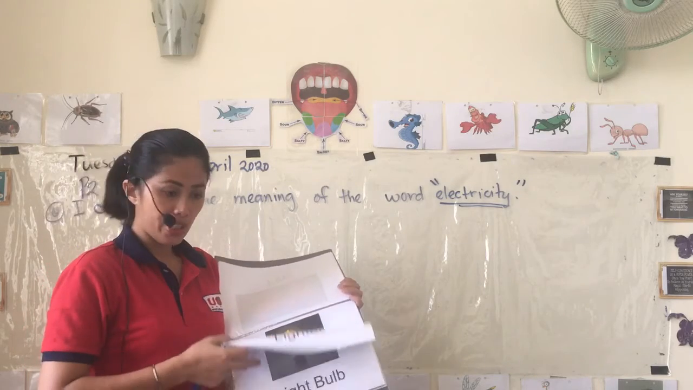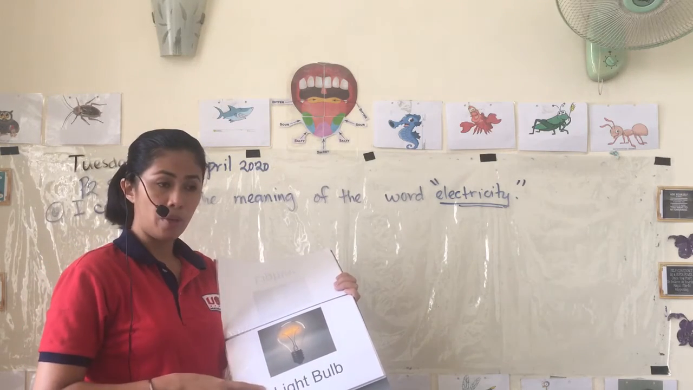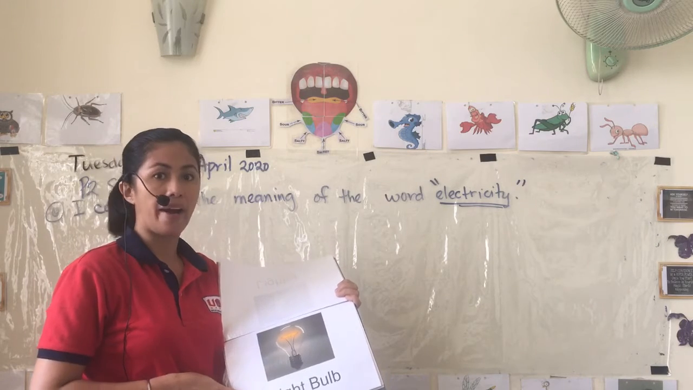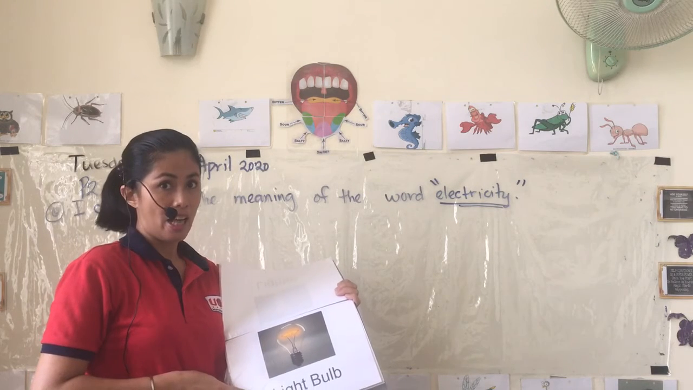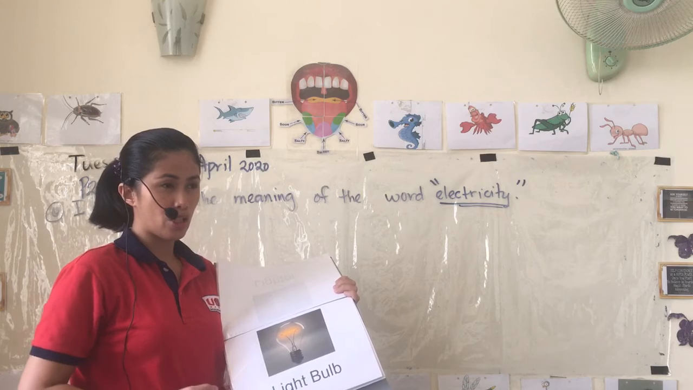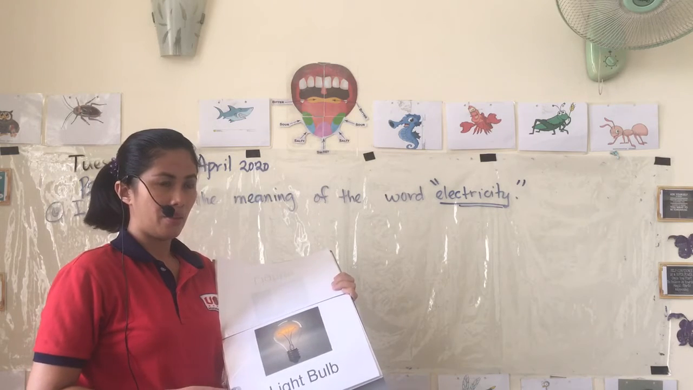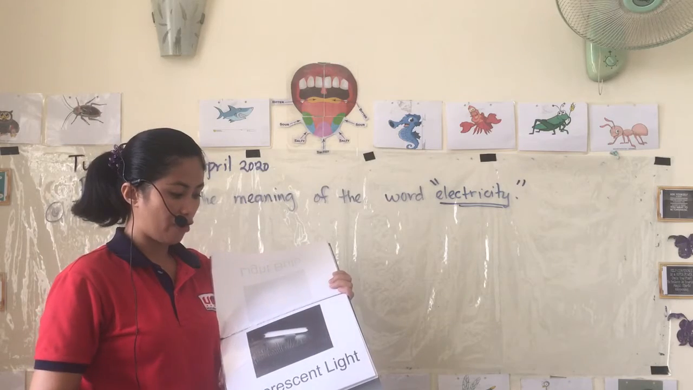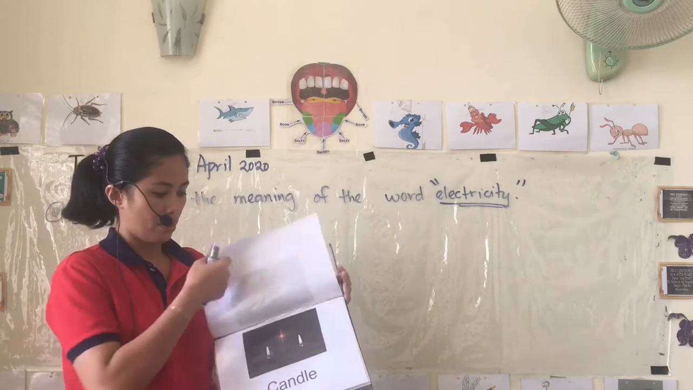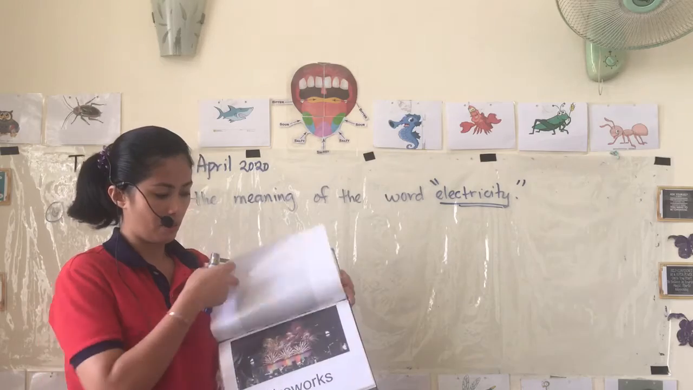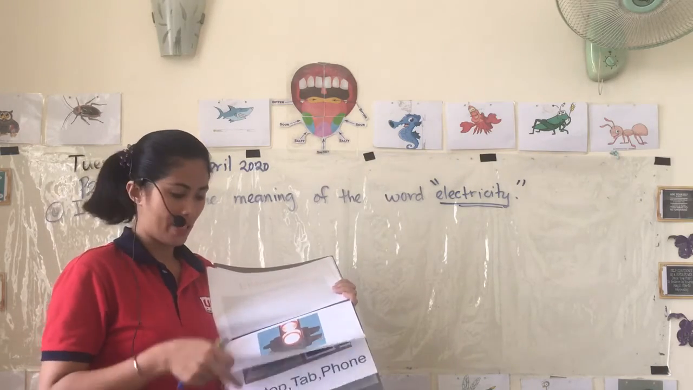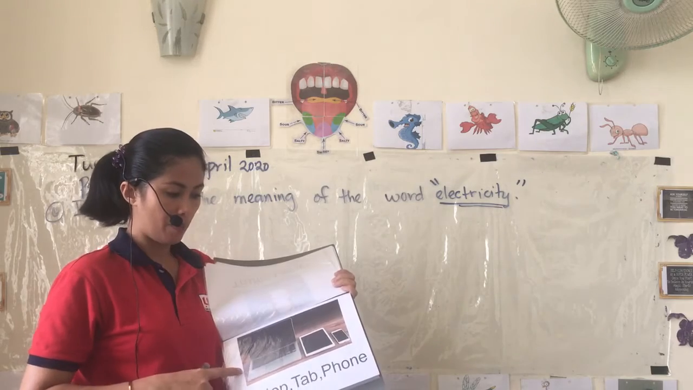And then the lighter, light bulb. Do you think a light bulb is a natural source of light or an artificial source of light? What does it need to make it work? Let's find out. And then we have the fluorescent light, candle, fireworks, traffic lights, laptop, phone.